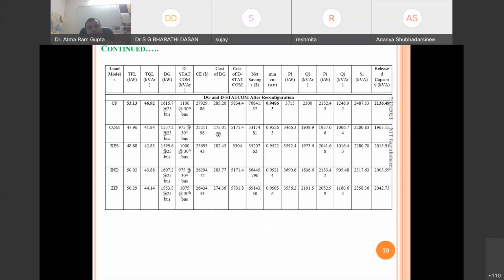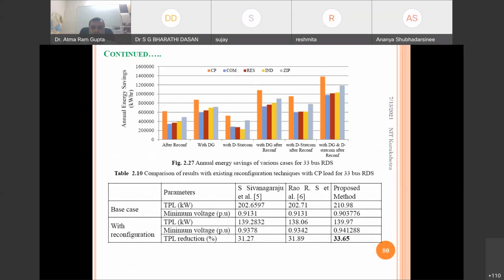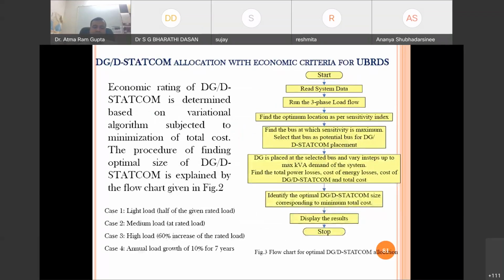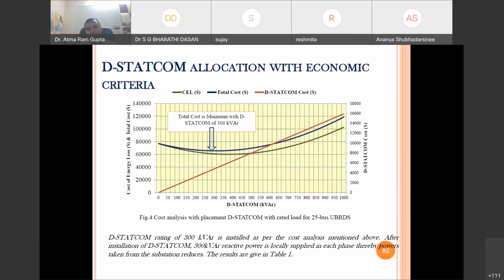Okay, so these are the related results with DG and D-STATCOM after the reconfiguration. Similarly, this all analysis we can do for the unbalanced distribution system with, for example, rated loading condition, or increased loading condition, or decreased loading condition, or for planning of 5 years.